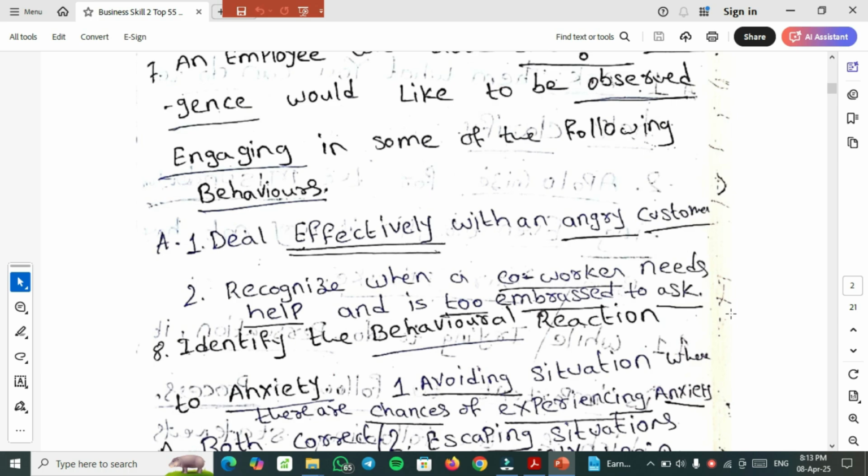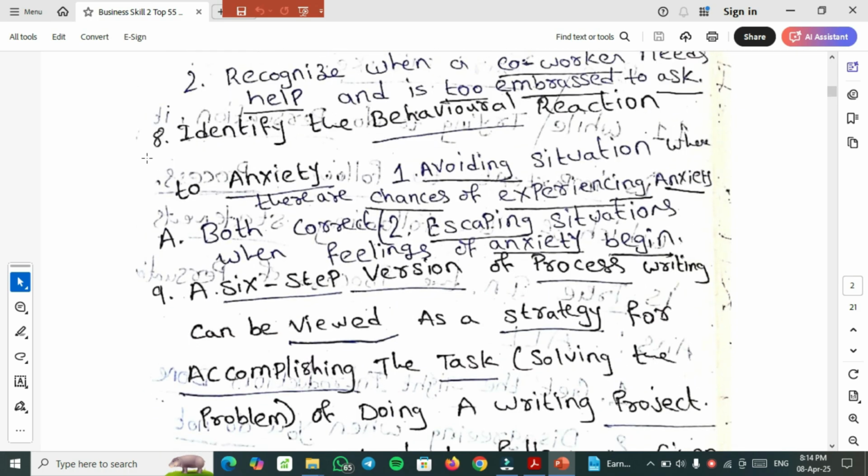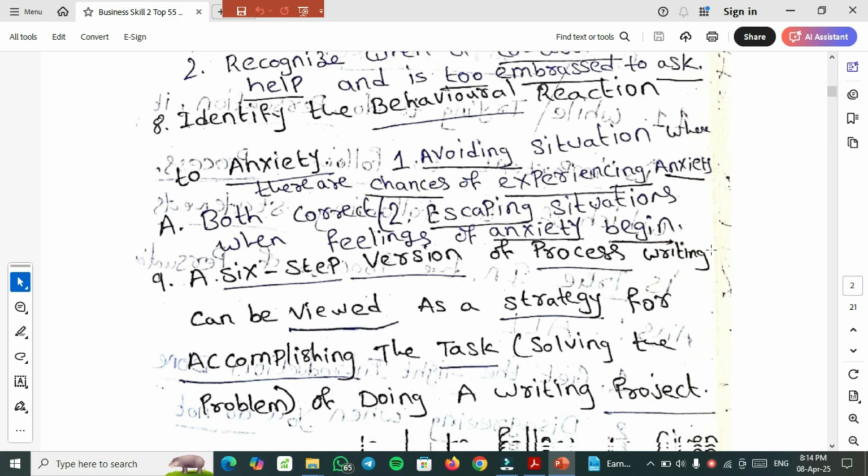So eighth important question, identify the behavioral reaction to anxiety. So this is also an MCQ multiple select question. The first option is avoiding situations where there are chances of experiencing anxiety, and the second right option is escaping situations when feelings of anxiety begin.